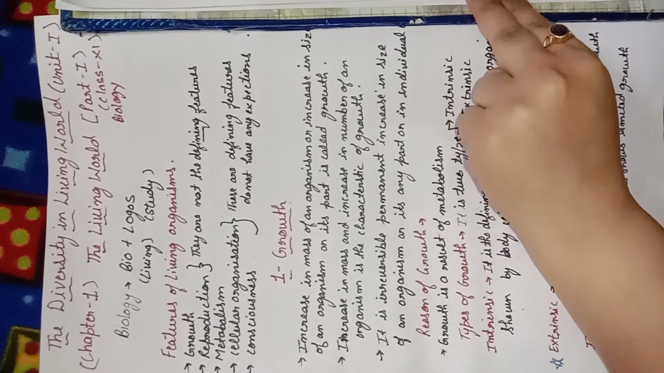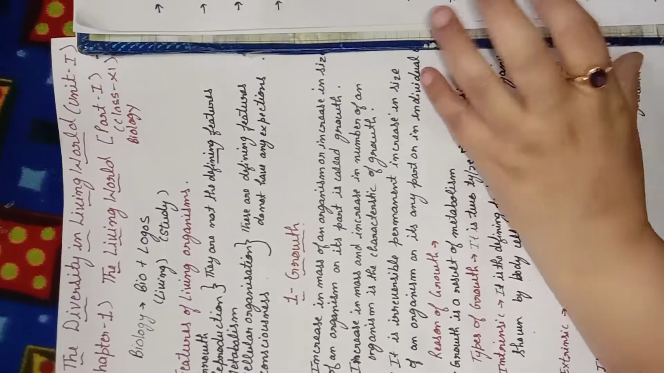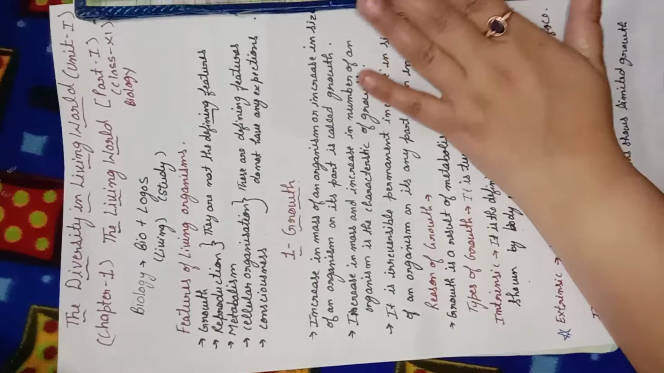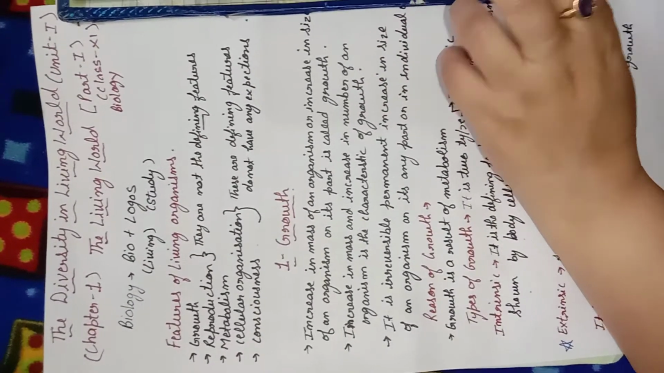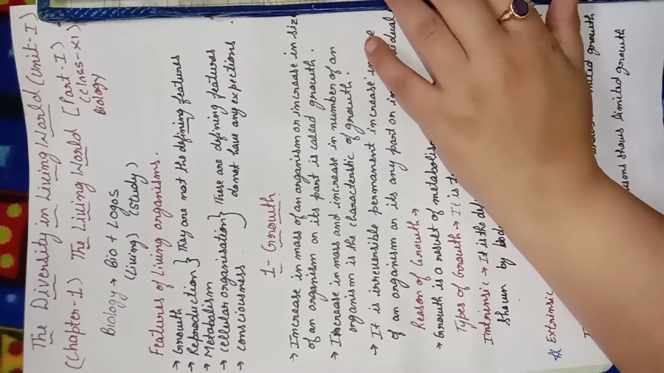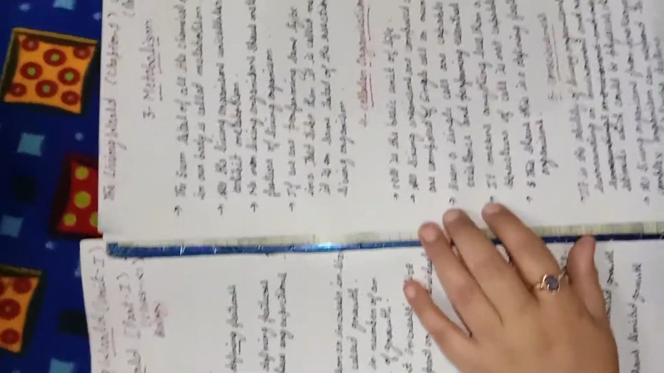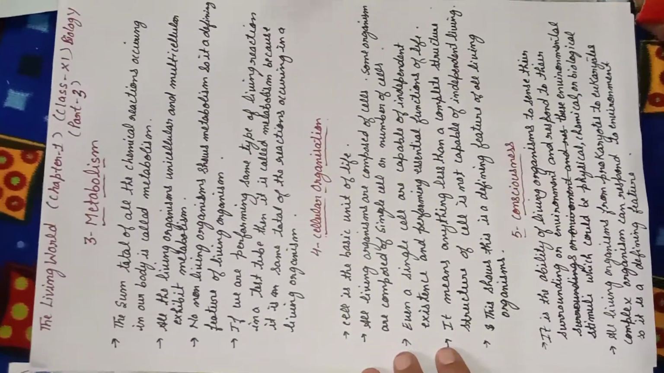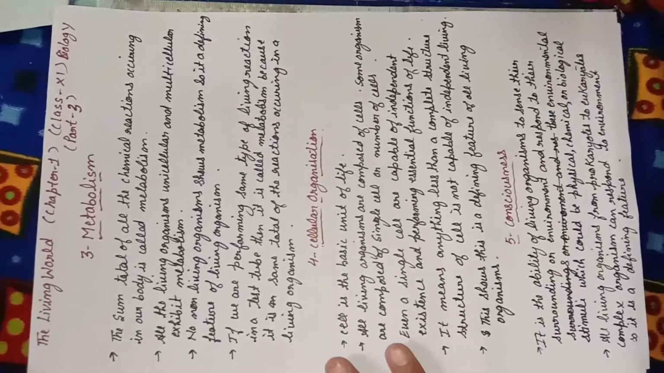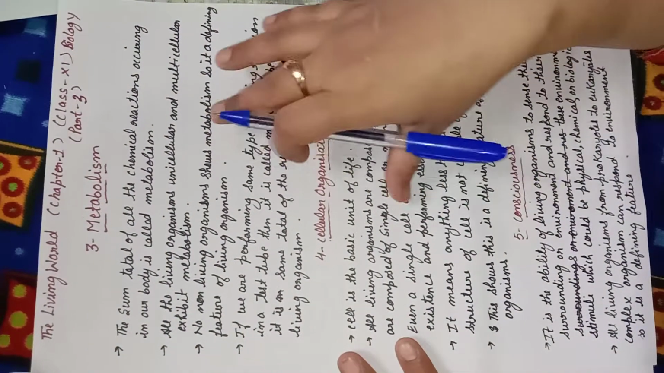Now we are starting today the features that are defining. Defining means there are no exceptions to these three features. So the first feature is metabolism. Metabolism means the sum total of all the chemical reactions that occur in the body is called metabolism.